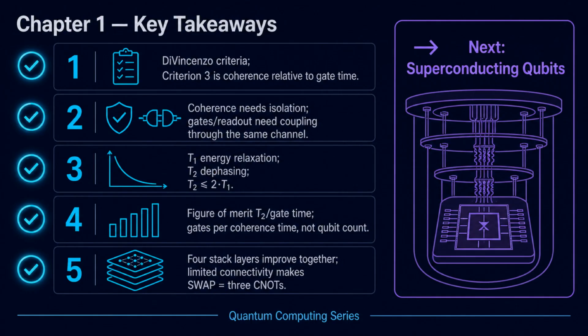Let's recap. The DiVincenzo criteria define what any platform must provide, including decoherence times long relative to gate times. The central tension is that coherence demands isolation while gates and readout demand coupling, and both act through the same physical channel. We define T1 for energy relaxation and T2 for dephasing, with the strict ceiling that T2 is at most twice T1, alongside gate fidelity and gate time. The honest figure of merit is how many gates fit inside a coherence time. We walked the 4-layer stack and saw connectivity charge swaps at 3 CNOTs each. Next, superconducting qubits.